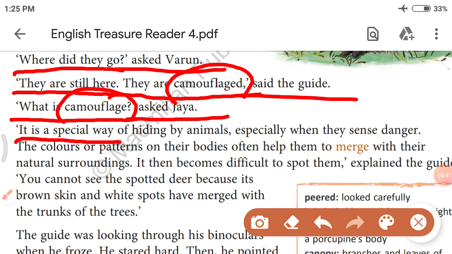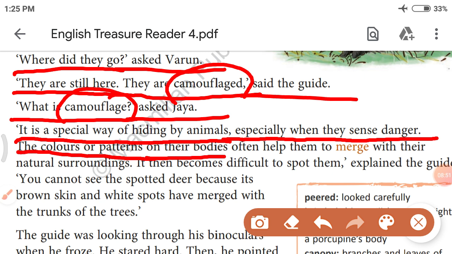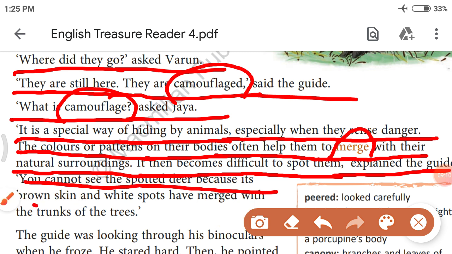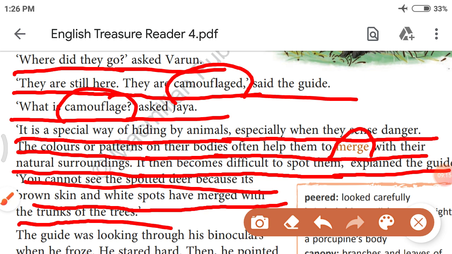It is a special way of hiding by animals, especially when they sense danger. The colors or patterns on their bodies often help them to merge with their natural surroundings. Merge means to mix. "It then becomes difficult to spot them," explained the guide. "You cannot see the spotted deer because its brown skin and white spots have merged with the trunks of the trees."